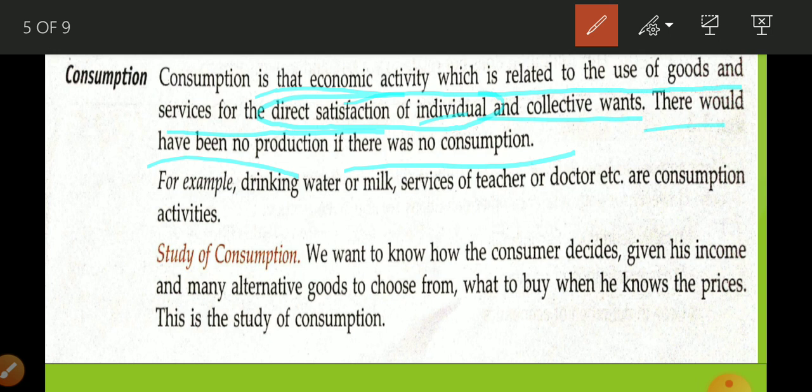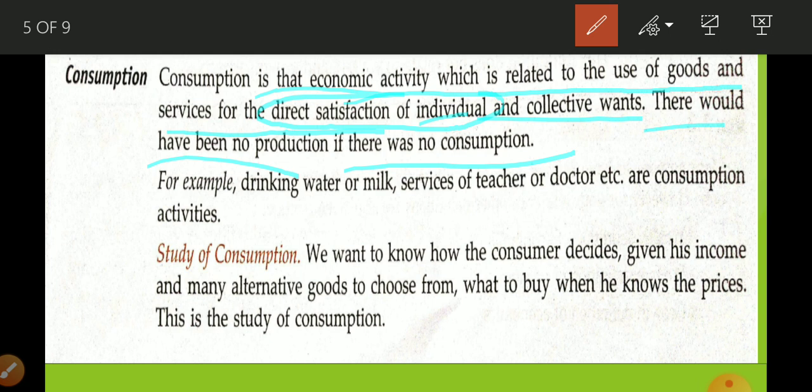Like suppose you are too thirsty. In today's phenomenon, if we talk about the migrant workers, they are moving from one place to another in this summer season without any transportation, as they do not have much money. When they are walking 4 to 5 hours continuously, they are very thirsty.